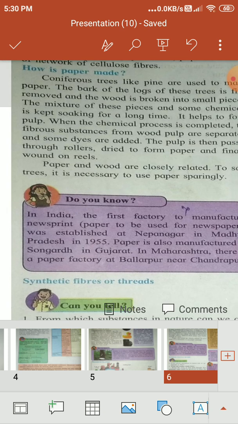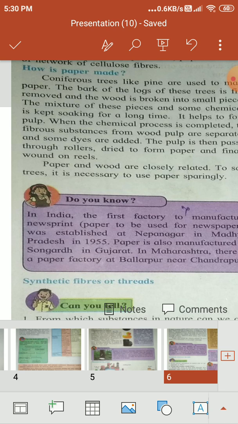This forms a pulp type mixture, and then dyes are mixed with the pulp and then passed through the rollers. After drying, it is wound on the reels. If we use more paper, more trees are felled. To save trees, we must use paper carefully. This is very important, students.